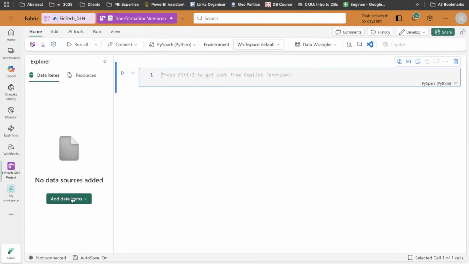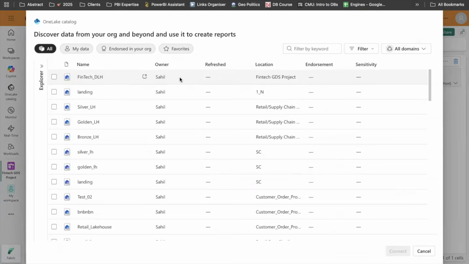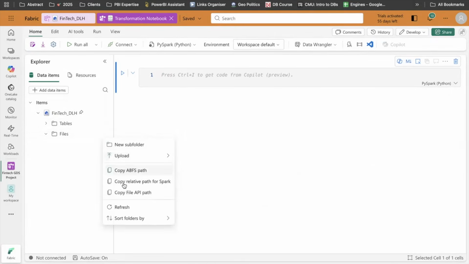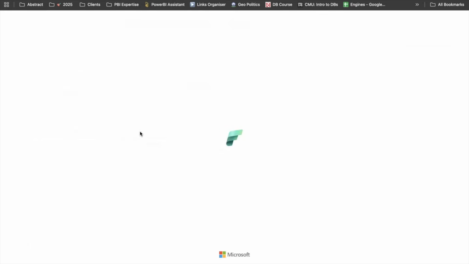So for example, right now I want to move the files. First thing I will do is select where my data source is present. Since this is the lakehouse which we just created, the fintech data lakehouse, I will click on connect. This will be connected to my notebook. I can expand it just to see if everything is reflecting or not. It takes a couple of minutes also, so maybe I will keep waiting. Okay, maybe I will hard refresh. Just a second.